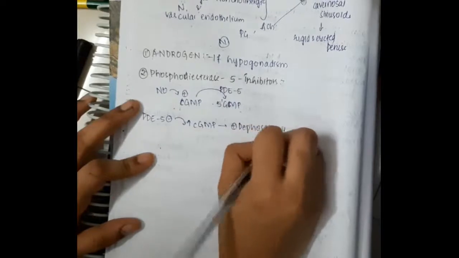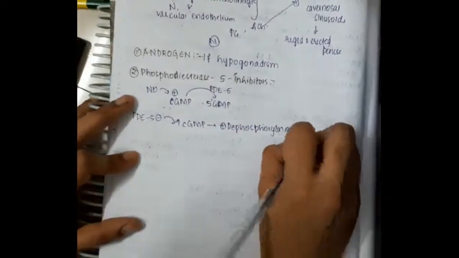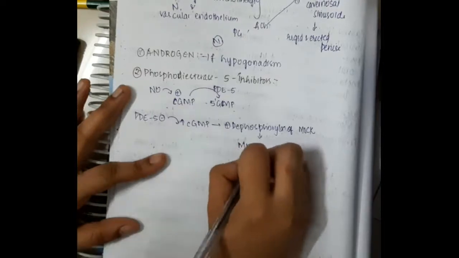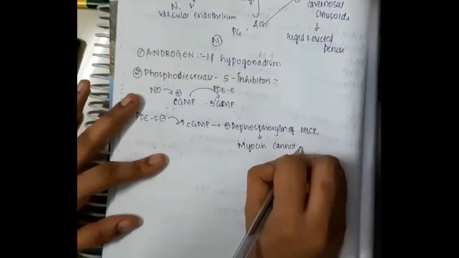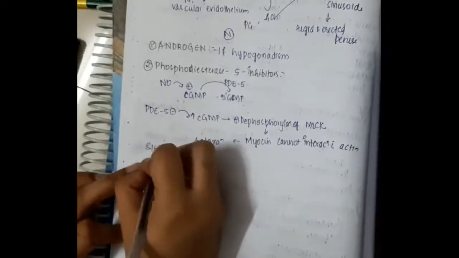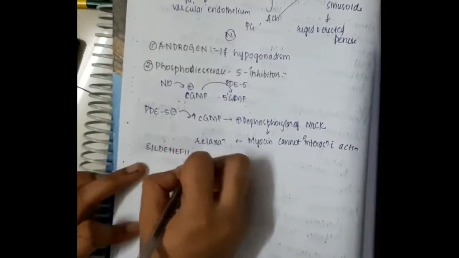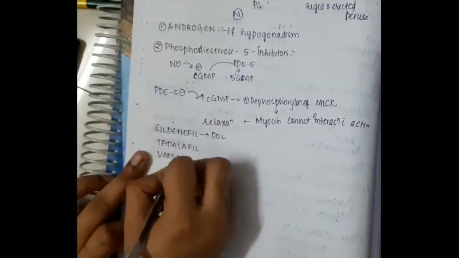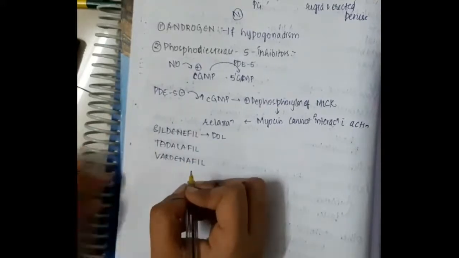But now you are giving phosphodiesterase inhibitors. These inhibit the conversion of cyclic GMP to 5-GMP and as a result increase cyclic GMP. Because of increased cyclic GMP, it activates dephosphorylation of myosin light chain, so myosin cannot interact with actin, thus it causes relaxation. Examples are sildenafil, which is actually the drug of choice. You can also give tadalafil and vardenafil.